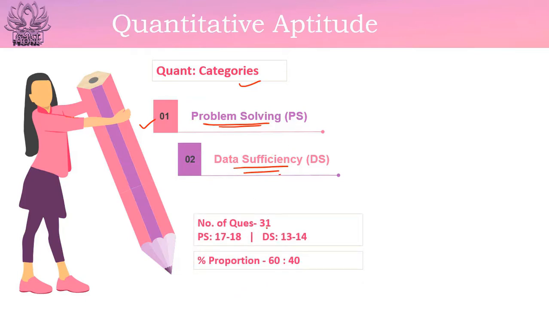Now the number of questions in quant would be 31. In problem solving there would be somewhere around 17 to 18 questions, and in DS there would be around 13 to 14 questions. So problem solving questions will be more than data sufficiency questions. The proportion would be around 60 to 40.